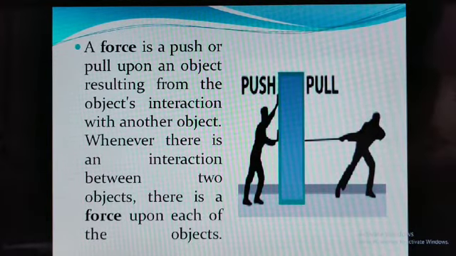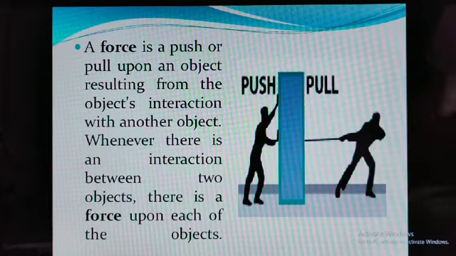Now, as we discussed in the previous point, you have forces. On any object, a force is a push or pull type, resulting from the object's interaction with another object. Whenever there is an interaction between two objects, there is a force upon each of the objects, and those forces are pull and push type.